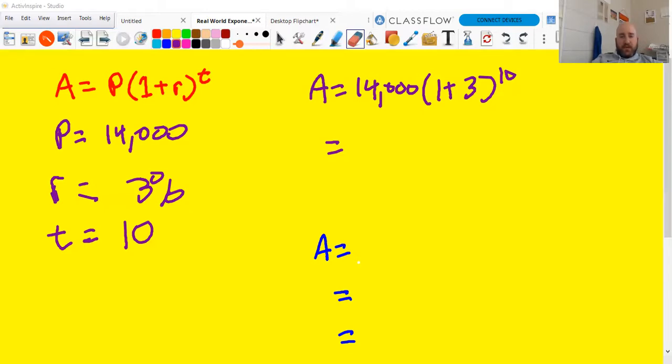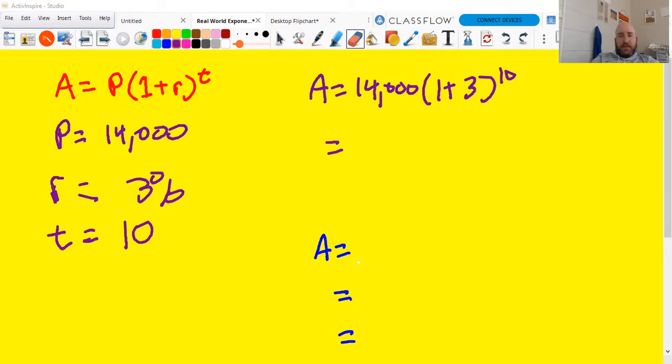It's 1,048,576. And then I multiply that by 14,000. So that 1 million number means my population is going to be 1,048,576 times larger than it was at the beginning, which gives me 14,680,064,000.